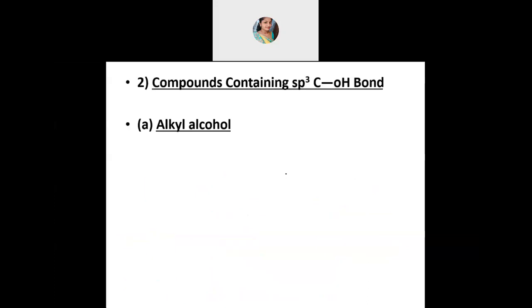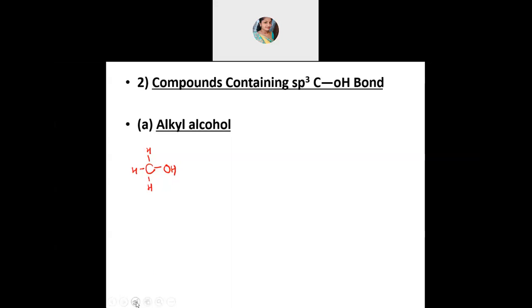The next is based on hybridization. The next classification is there, no? Compounds containing an sp3 hybridized carbon to which the OH group is attached. In the first one, we had alkyl halide; now it is alkyl alcohol. So you will have carbon, first carbon if I take, to which OH is attached, and the remaining you take as hydrogen. This is your simple alkyl alcohol, where you are having alkyl group, R group, and then OH group is there.